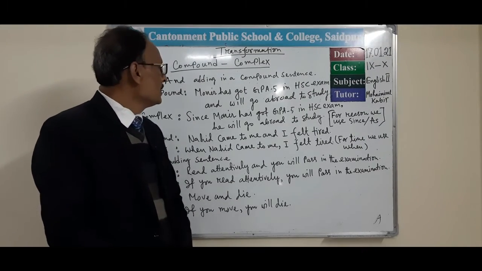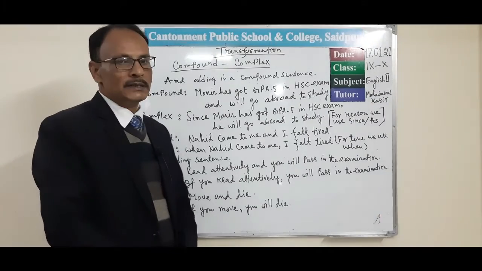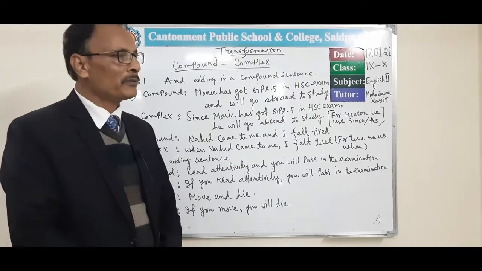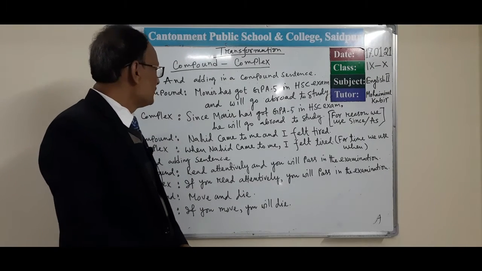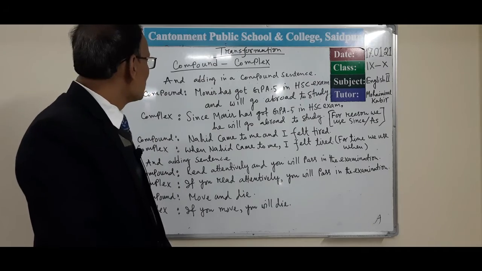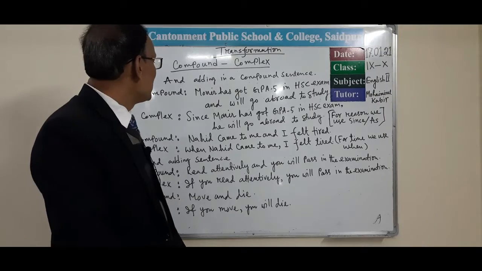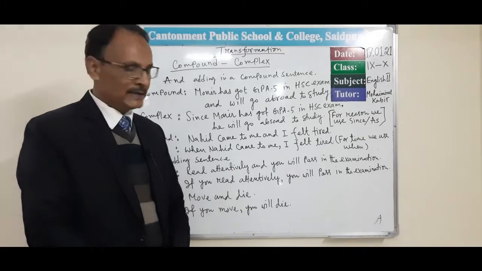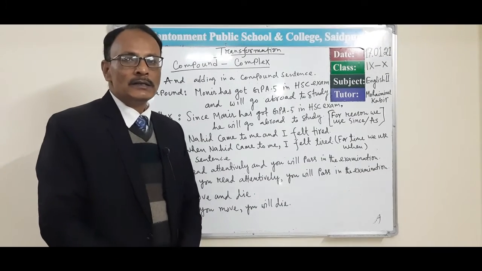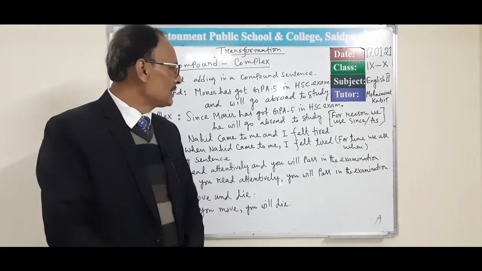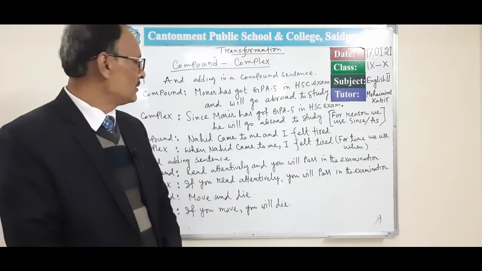Dear learners, if you get an 'and' in a compound sentence, then what will you do to transform it into a complex sentence? If one clause calls for another clause, then we normally use since or as. And if one clause mentions time for another clause, then we normally use when.